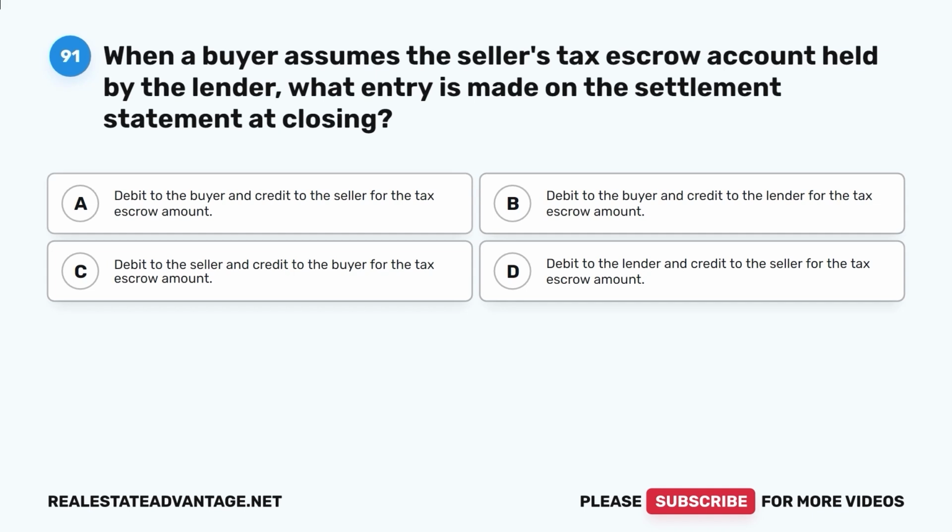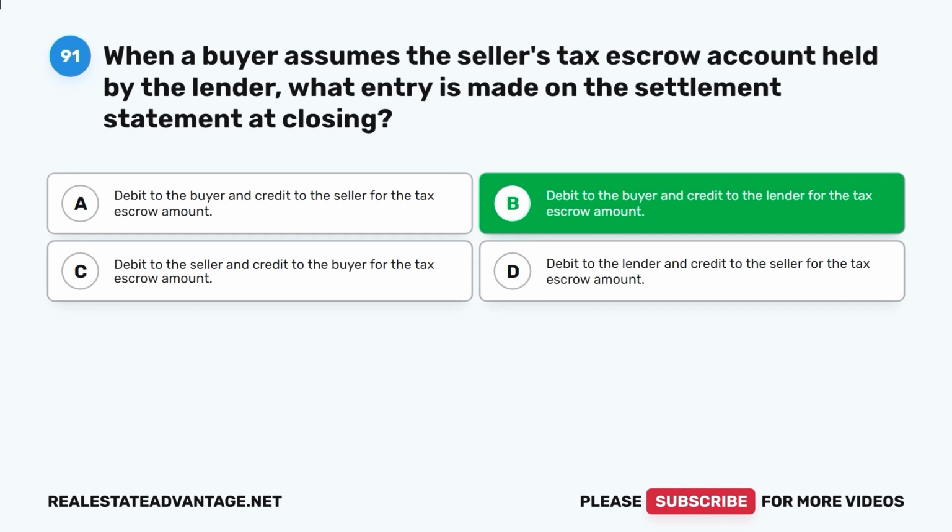A. Debit to the buyer and credit to the seller for the tax escrow amount. B. Debit to the buyer and credit to the lender for the tax escrow amount. C. Debit to the seller and credit to the buyer for the tax escrow amount. D. Debit to the lender and credit to the seller for the tax escrow amount. The correct answer is B.